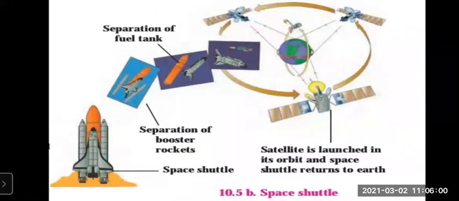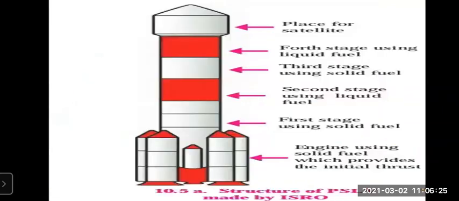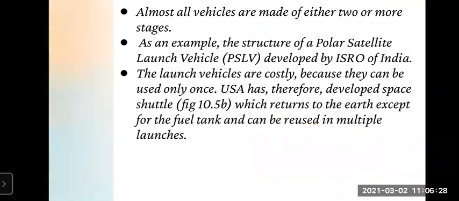Along with that, the space shuttle is also given. The satellite is launched in its orbit and the space shuttle returns to Earth. Different parts are given. Separation of fuel tank: as we have seen, as it goes up to a certain height, the fuel tanks are separated and fall on unpopulated land. Then the separation of the booster rockets is shown with the help of the figure, and the space shuttle. Now see, launch vehicles are costly. Whatever the launch vehicles are, they are very costly because they can be used only once.